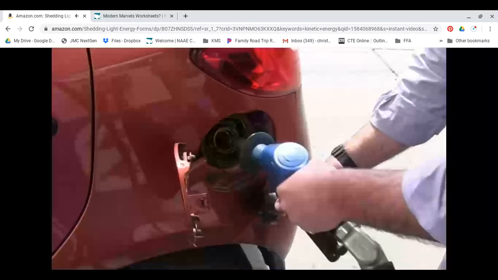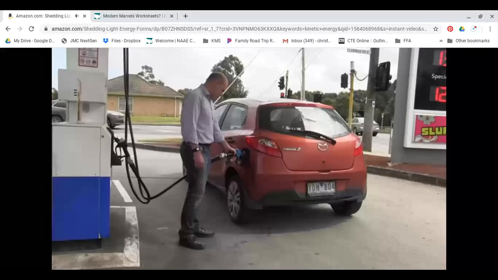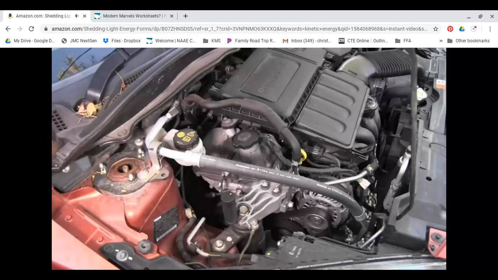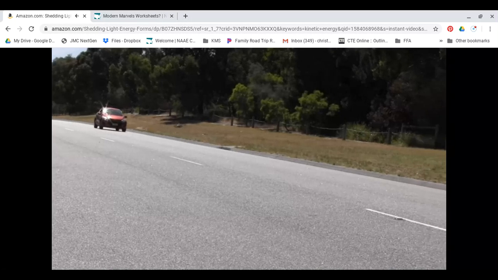The fuel we put into our cars also has chemical energy. In the engine, the fuel is burned, and the chemical energy that is stored in the fuel is released, and the car gains kinetic energy when it speeds up.